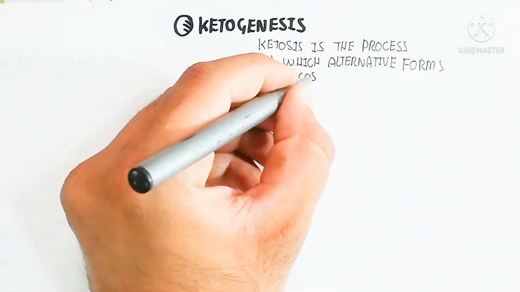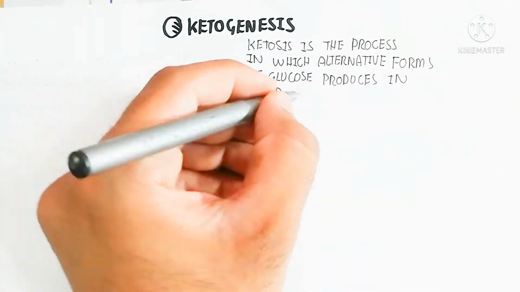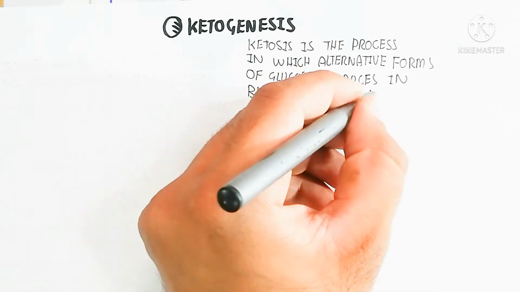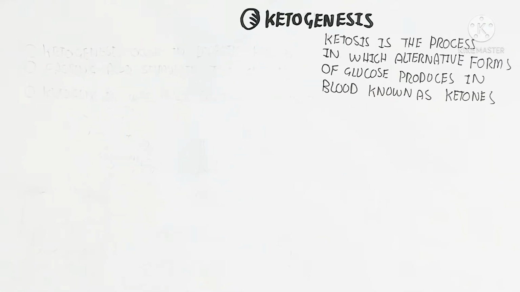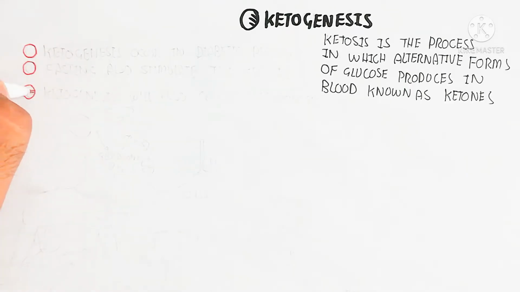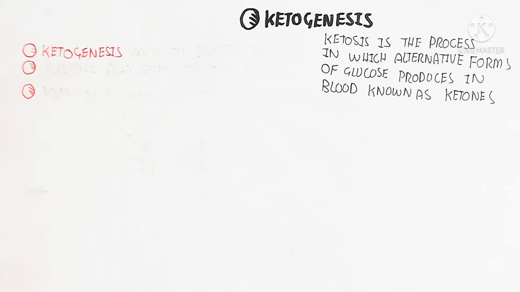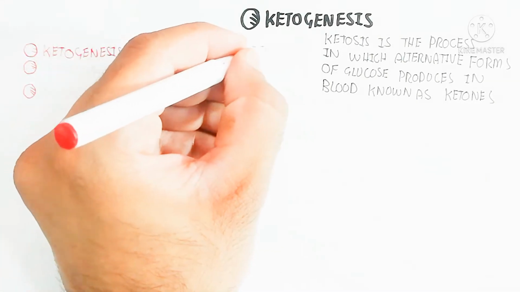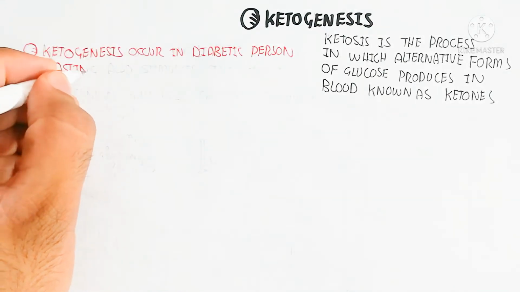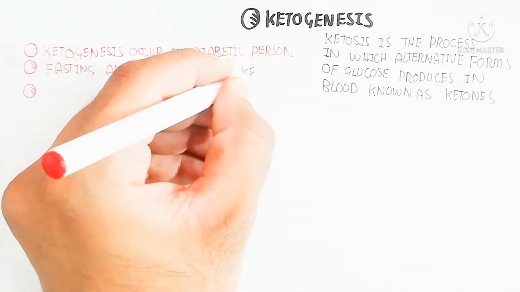Ketogenesis occurs in diabetic persons also, but fasting also stimulates ketosis more in a normal healthy person, basically during the fasting state. So remember that ketogenesis can be healthy or unhealthy. In disease, for example diabetic ketosis, ketogenesis will be harmful.